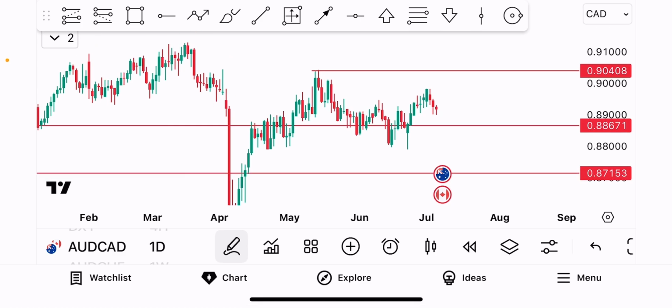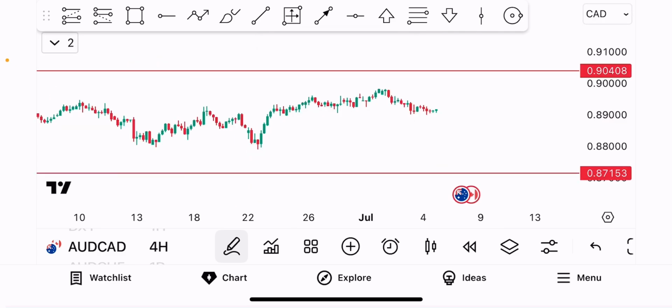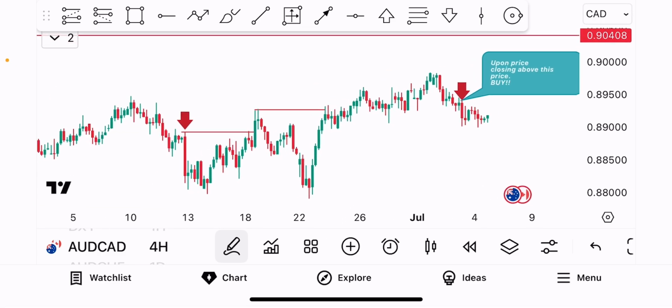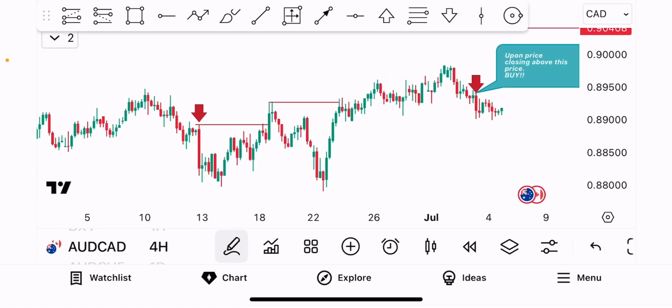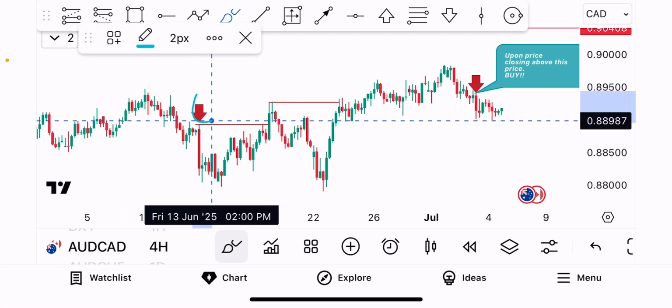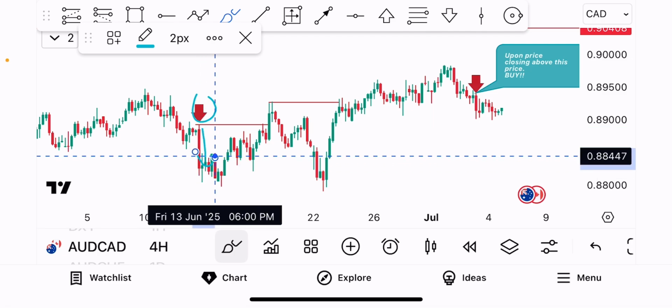Okay, so now let's check our trading time frame, which is the H4, where we make our final decision on this pair. Here from the H4 time frame, we've identified a clear shift in structure. We saw how price dropped massively around here.